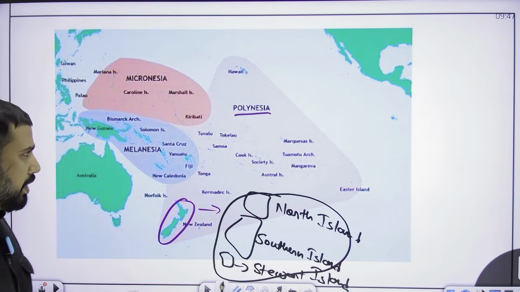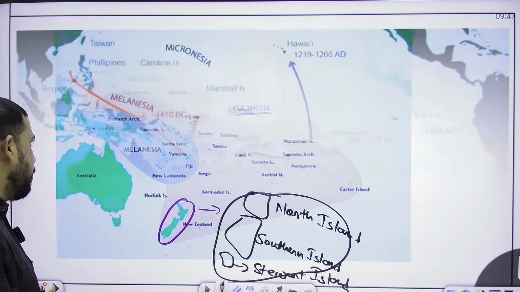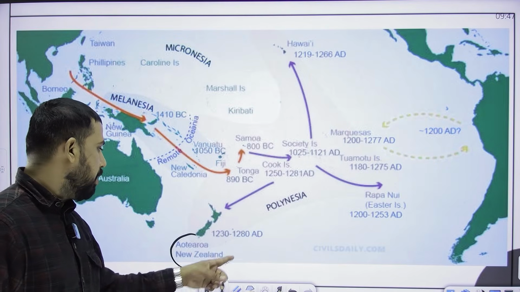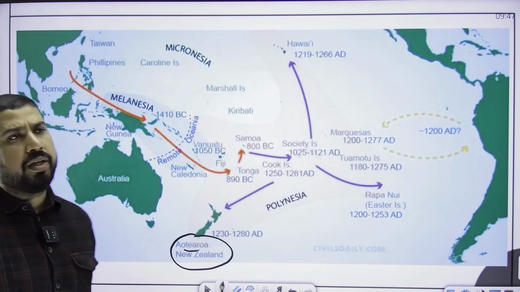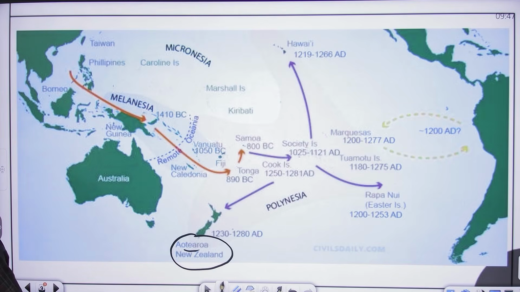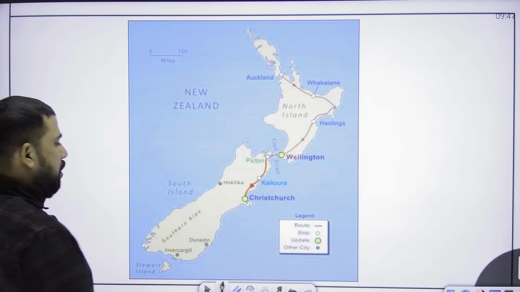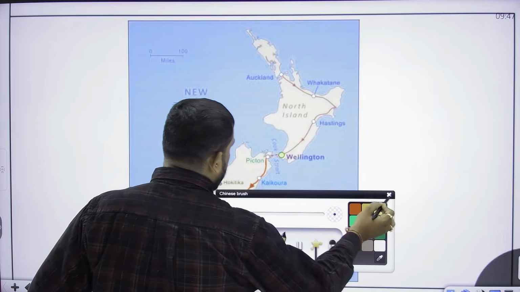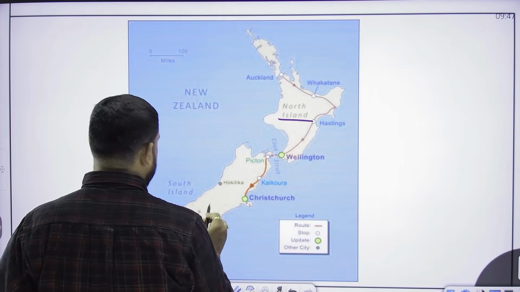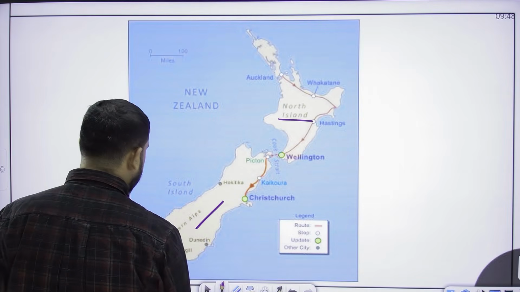The combination of these three islands in the Polynesia region is considered as New Zealand. So here I am talking about the Aotearoa or Maori or Aboriginal tribe of this particular region. So here we can divide New Zealand into three parts. First one is North Island, second is South Island, and third one is Stewart Island.